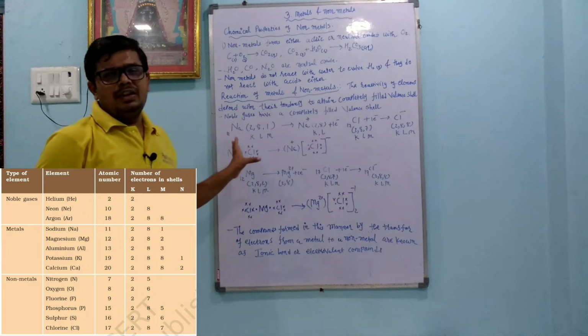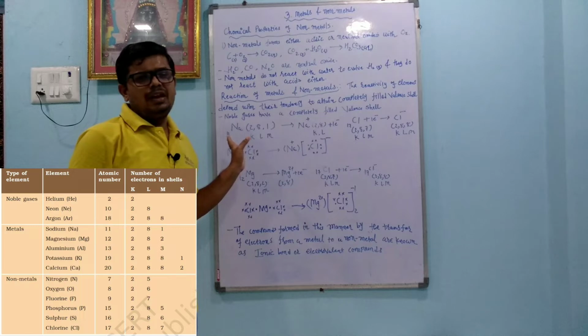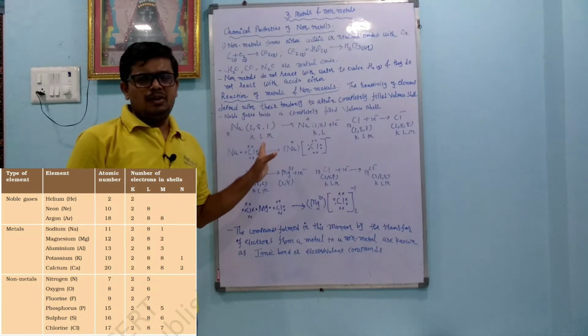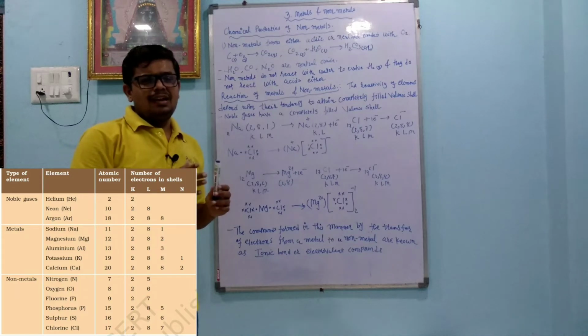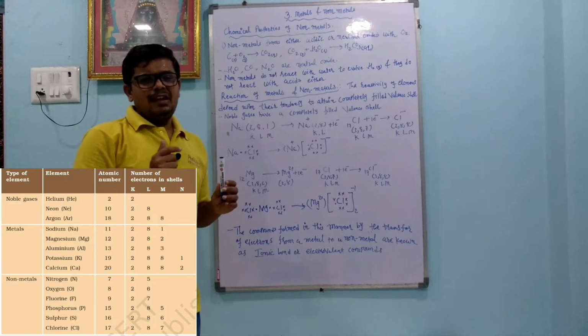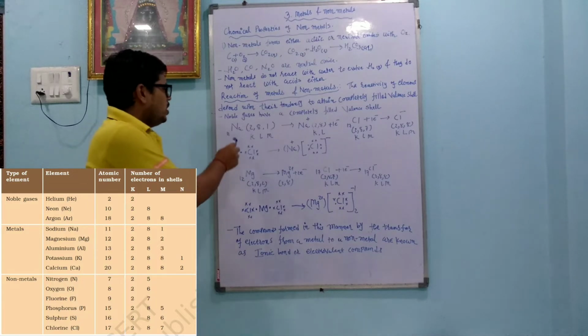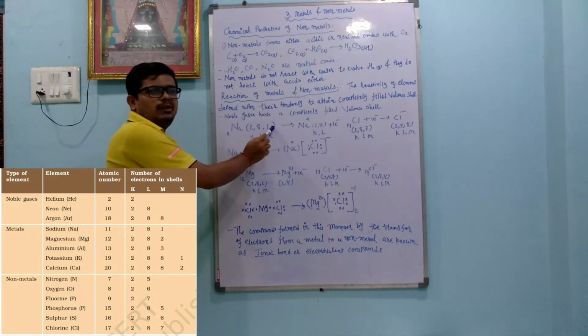Okay, so here we will take an example of one metal and one non-metal. As a metal we will take sodium and as a non-metal we take chlorine. Dear student, you can also use a few words as synonyms, like shell and orbit. Okay, the first shell, first orbit is K, the second orbit, second shell, is L, the third orbit, third shell, is M. Okay, sodium's atomic number is 11, so as you already learned in 9th standard, the electronic arrangement is 2, 8, 1.